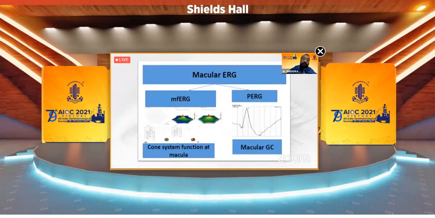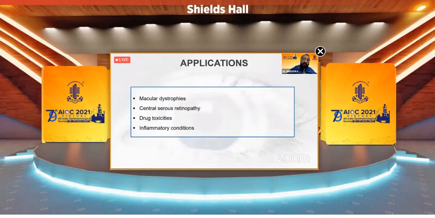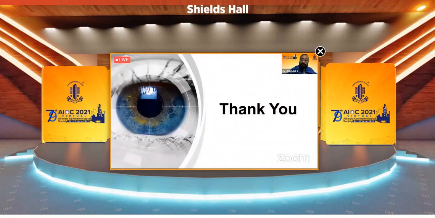So there is a difference between the multifocal ERG and pattern ERG. Multifocal ERG is cone system function at the macula, and pattern ERG is macular and ganglion cell function. So it is very important in cases of macular dystrophies. Multifocal ERGs are done for central serous retinopathy, drug toxicity, and inflammatory conditions. Now I request Dr. Vibhuti to talk about the pattern ERG.